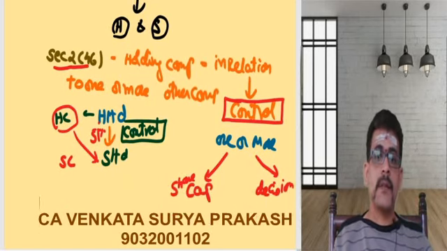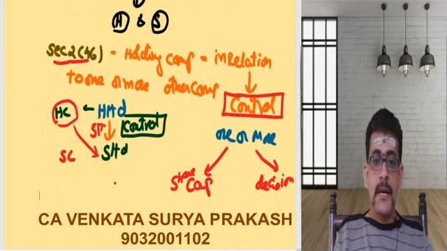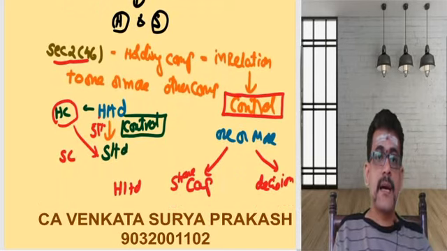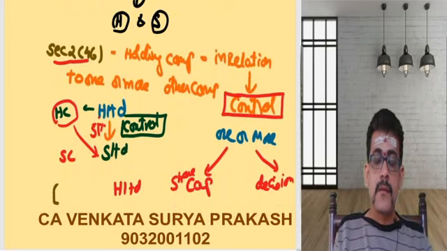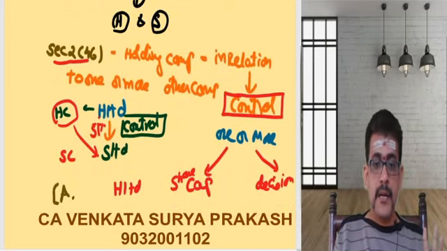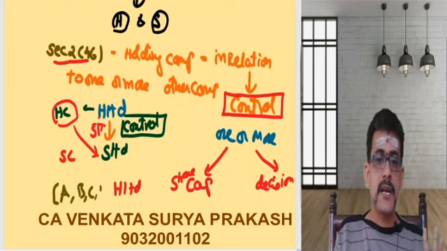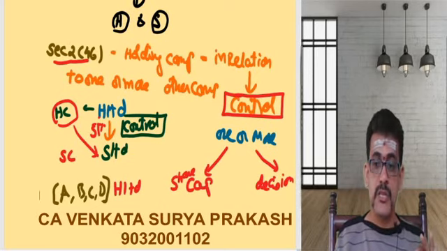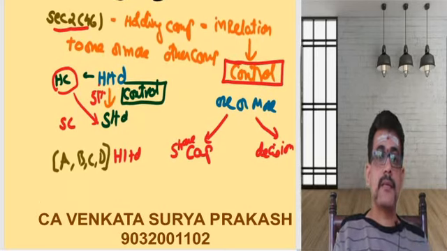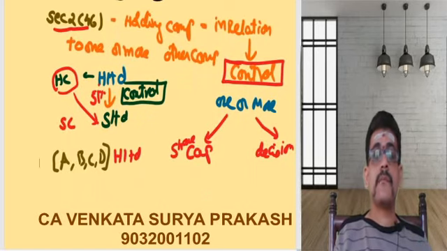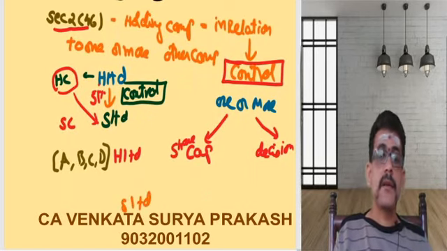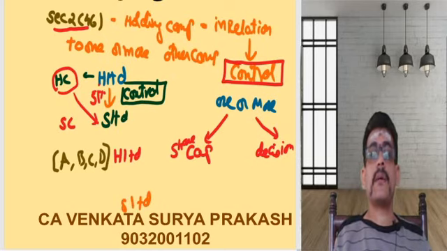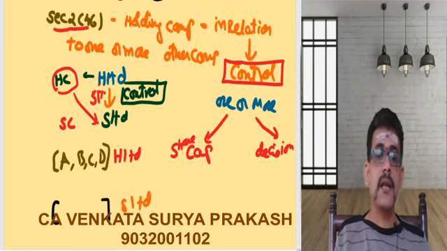Or let us see it like this. H Limited is having 4 directors: Director A, Director B, Director C, and Director D. These are the 4 directors of H Limited. And there is another company called S Limited. In this S Limited, what is happening? There are 3 directors: Director A, Director B, and Director E.